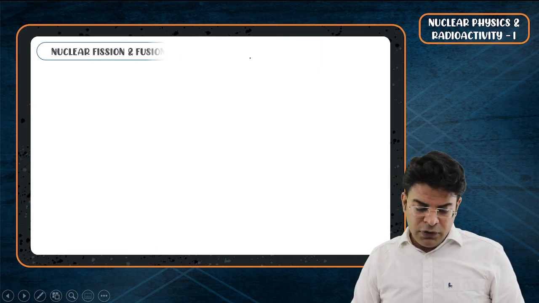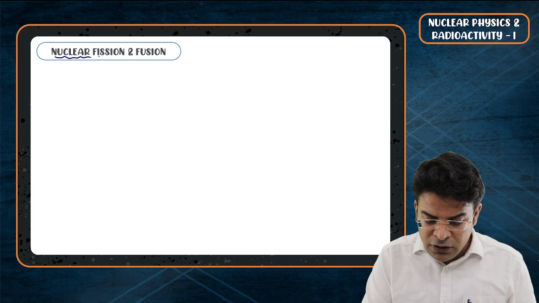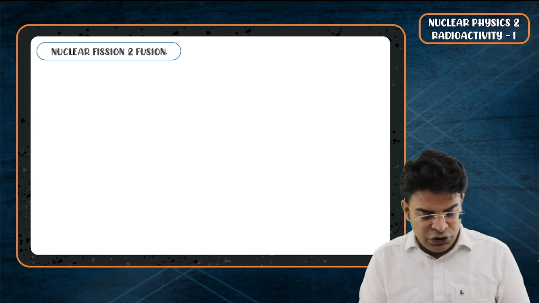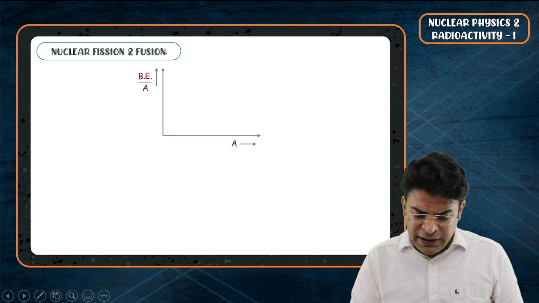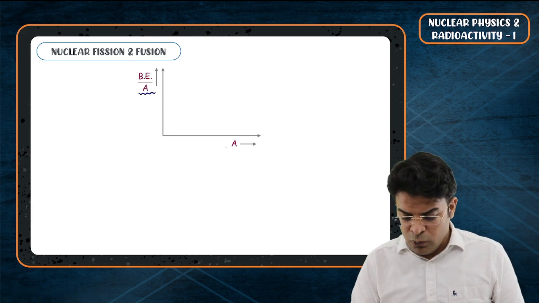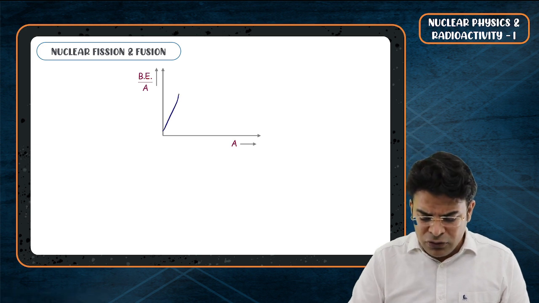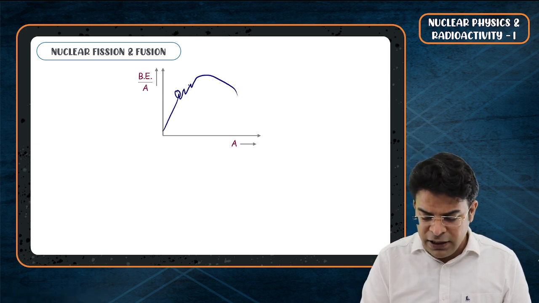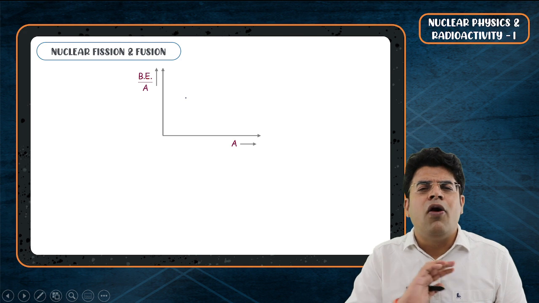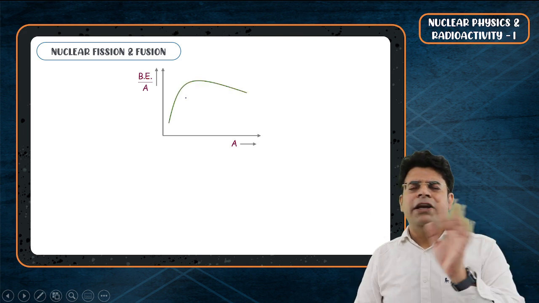Now, beta, let's understand something called nuclear fission and fusion. If we again think of the binding energy per nucleon versus mass number graph and leave out those rough spots like helium, oxygen and so on, and think of a smooth curve, because we have got many nuclei.